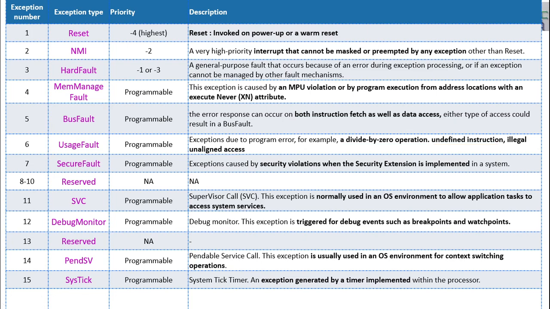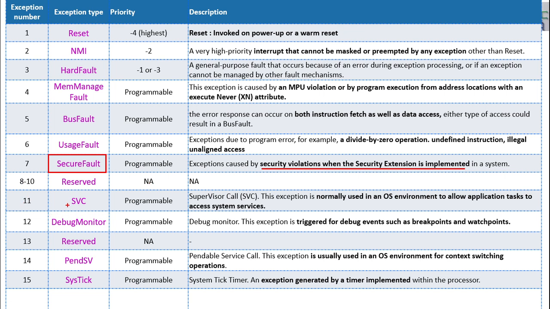The next one is secured fault. This is also a straightforward definition. Secured fault means whenever you are going to access any data from the secured memory, if there is any secured algorithm implemented, if there is any secured memory, and you are accessing data from it, then that is called a secured fault. Then exception numbers 8 to 10 are reserved, we are not using them.